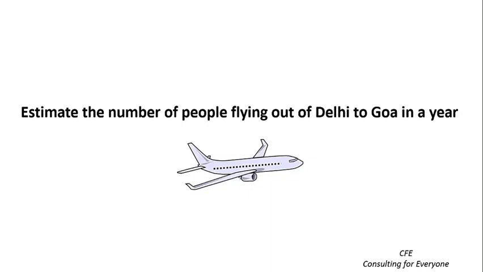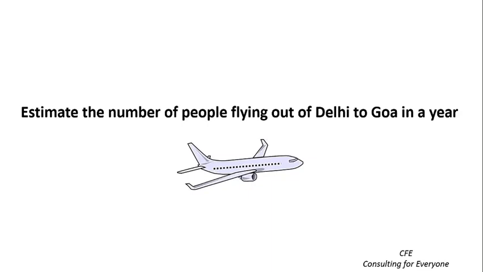The second question could be, are we focusing only on the residents of Delhi or people from other states, especially northern states, who might use Delhi airport to fly to Goa? Let's again say that the interviewer asks us to focus only on Delhi residents.